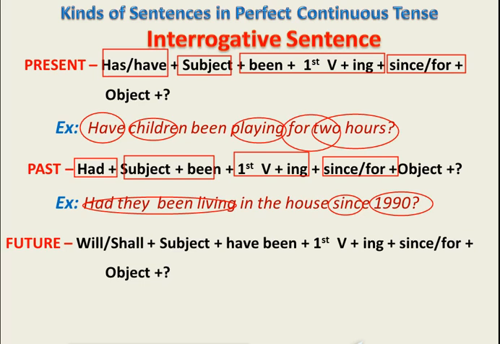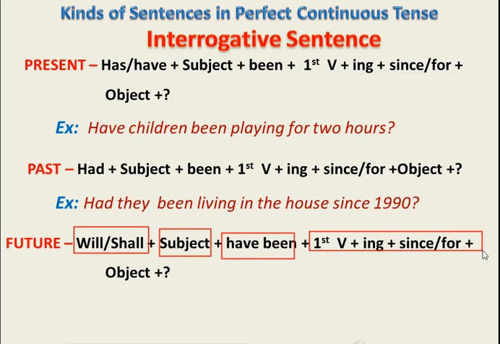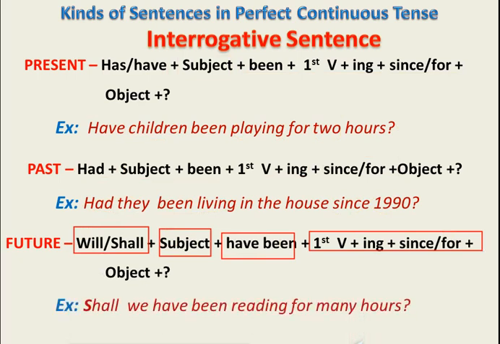Now look at the sentence structure for future tense. First of all, we'll have a helping verb at the beginning of the sentence, will or shall, then subject with have been, first form of verb with ing, followed by since or for. Look at the given sentence here. Shall we have been reading for many hours?